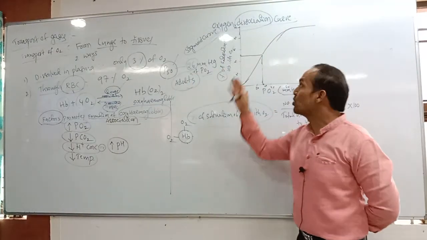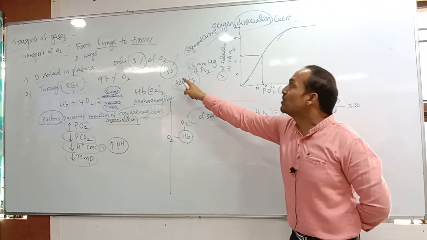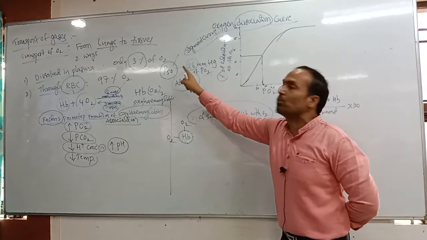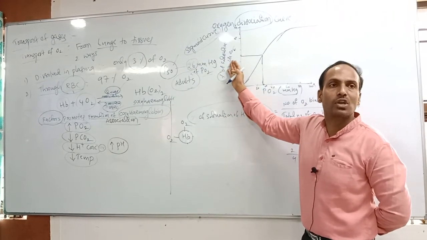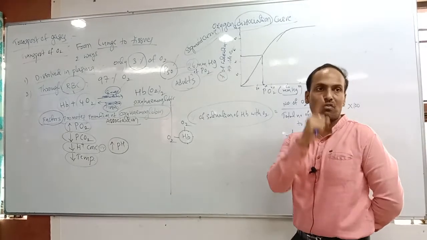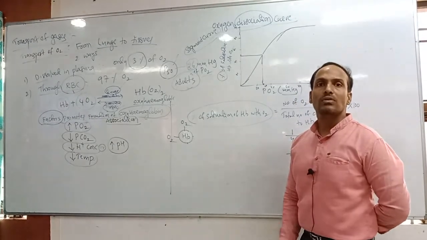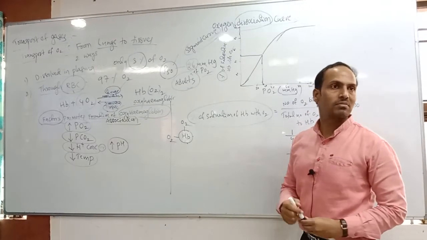50% saturation of hemoglobin occurs there. Clear? That's why you should remember this value. The P50 value occurs at 26 mmHg of partial pressure of oxygen. Okay, next, some more extra points regarding this.